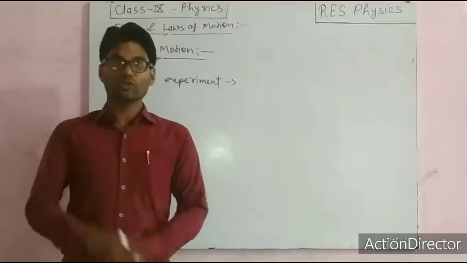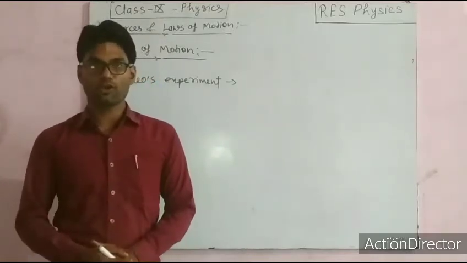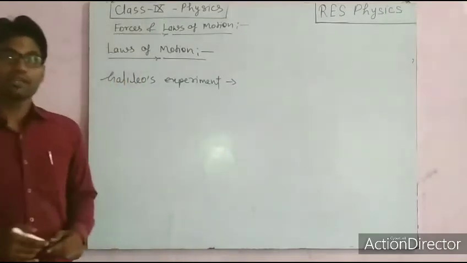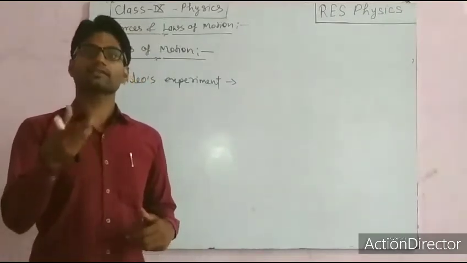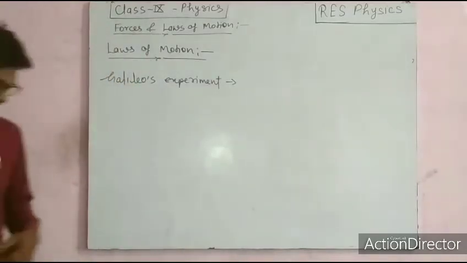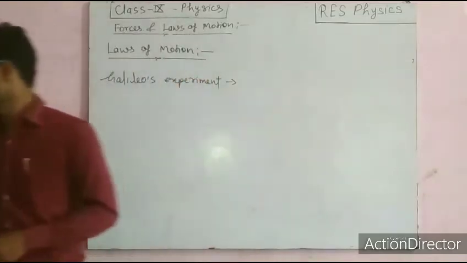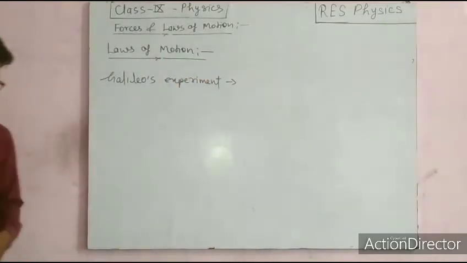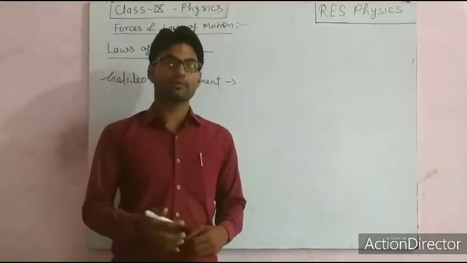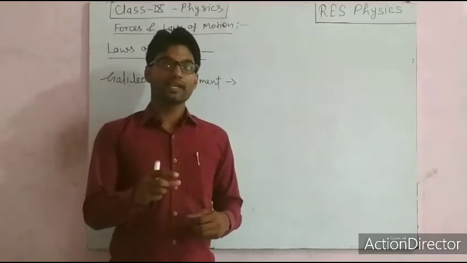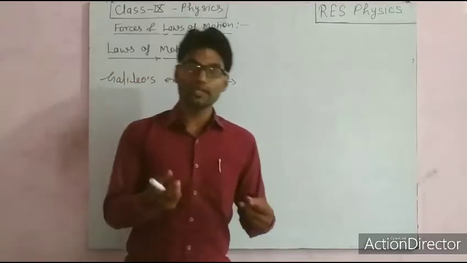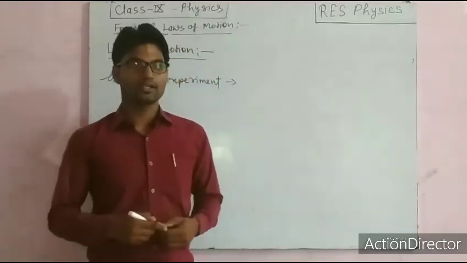Initially it was assumed that the natural state of an object is a state of rest, right? That means if an object is at rest, the object is in its natural state, and each and every object wants to be in its natural state, right?